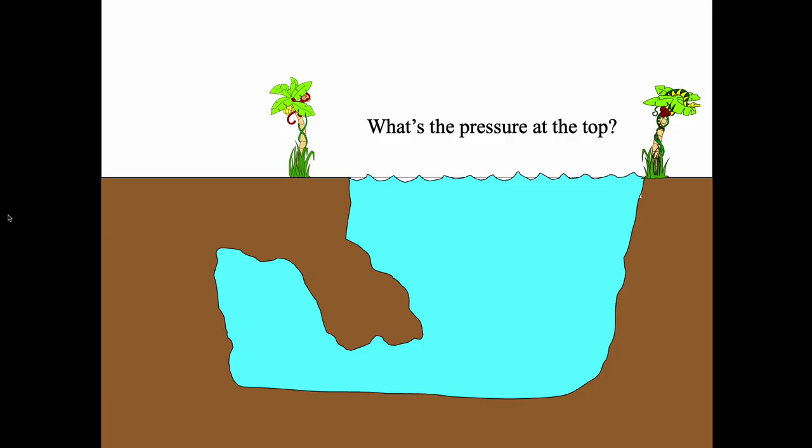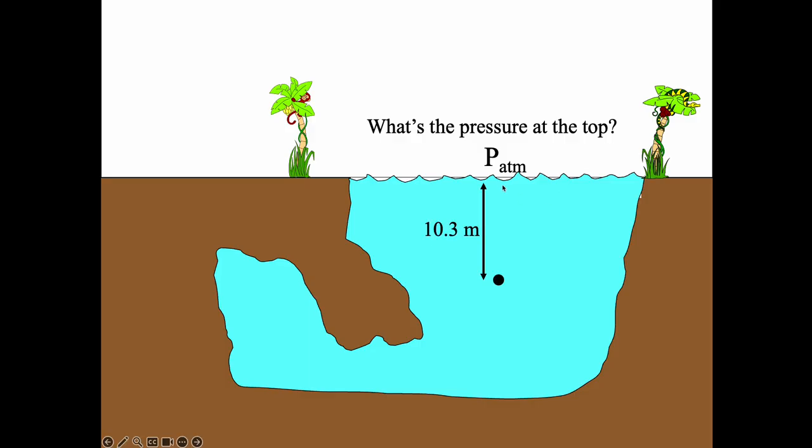Pascal and Bernoulli. Okay, so we're going to start with Pascal. So here's the scenario, okay? We're looking at this lake. And this lake has this underground cave, and it's all full of water, and it's really marvelous, okay? But we're looking at this, and my first question is, well, what's the pressure of the water at the top, right? I'm standing here looking at this lake. What's the pressure of the water at the top? Well, you know that it's got to be equal to the pressure of the atmosphere, right? That water's not going anywhere. So the pressure at the top is the same as the pressure at the atmosphere.